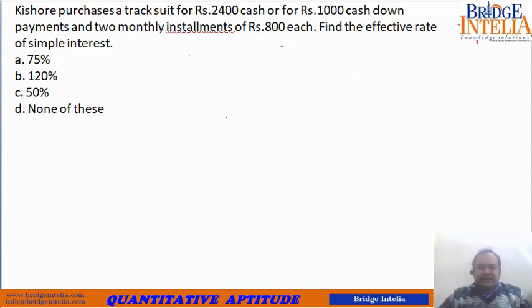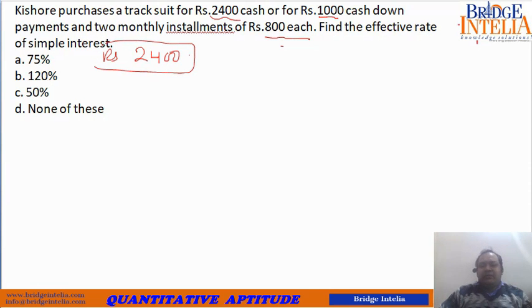Now let's have a relook at this example. Kishore purchases a track suit for 2,400 cash or for rupees 1,000 cash down payment and 2 monthly installments of rupees 800 each. So the original price is rupees 2,400. If you can't buy it in one single payment, you can take another approach.